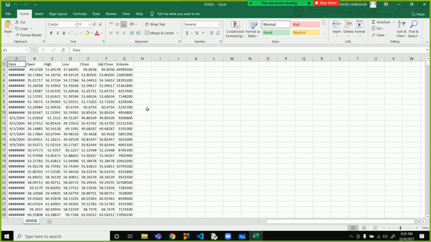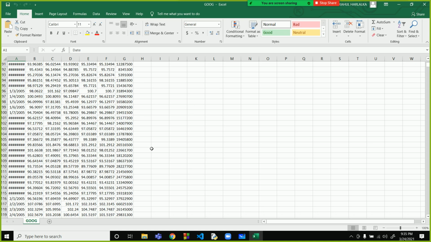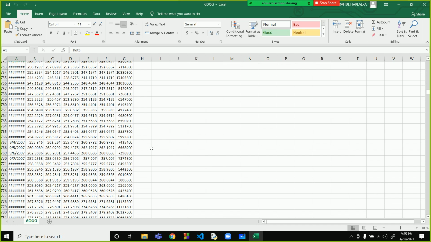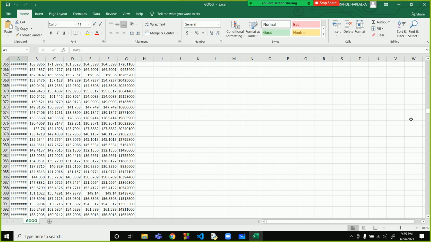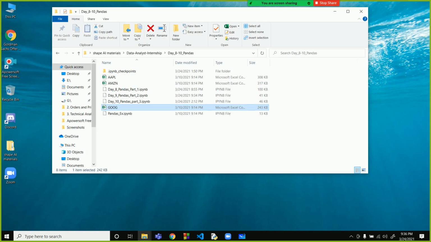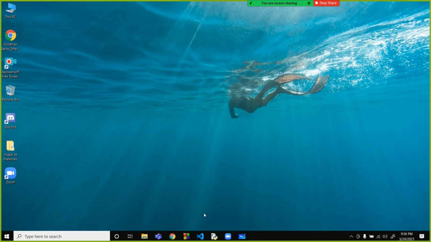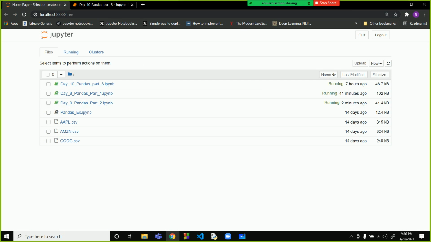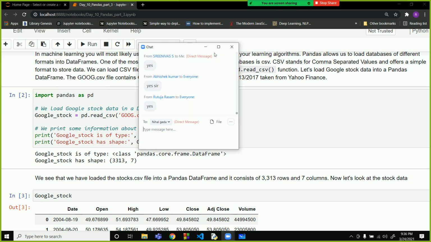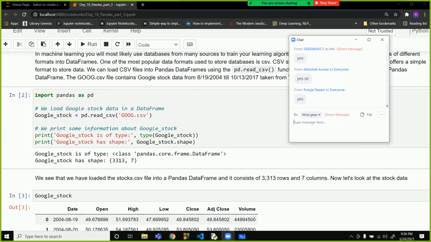When I have been telling you from the start that CSV is nothing but an Excel sheet, this is what I meant. We can take all the values in an Excel sheet and import them into Python using pandas. Now we are going to work on that data set, a Google stock data set. At what time each day, Google stock prices open, close, high value, close value and volume. Does everyone understand it?